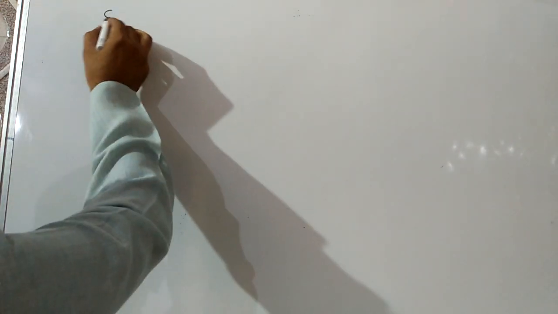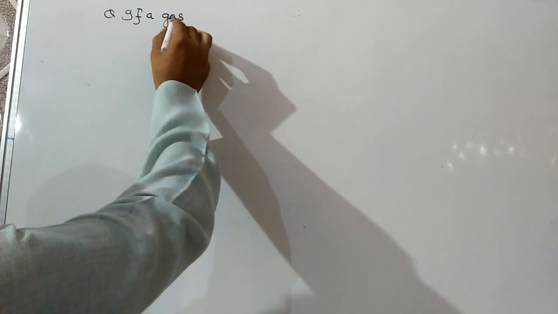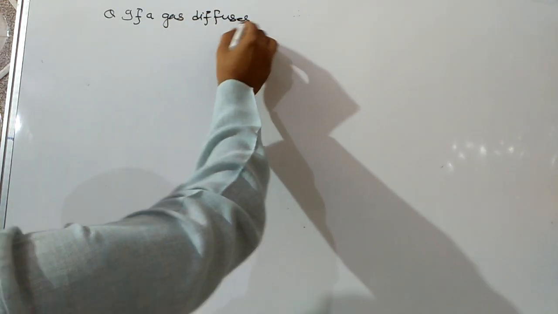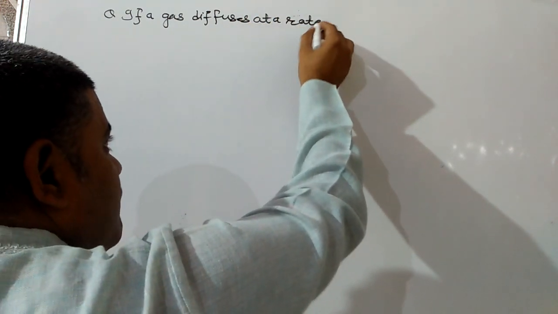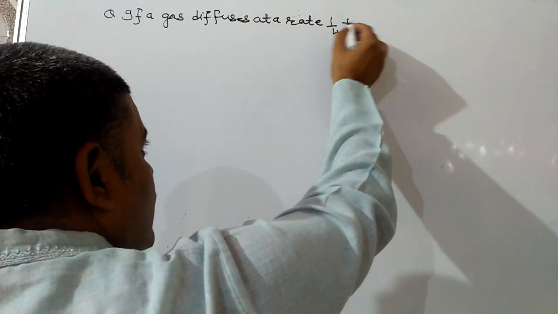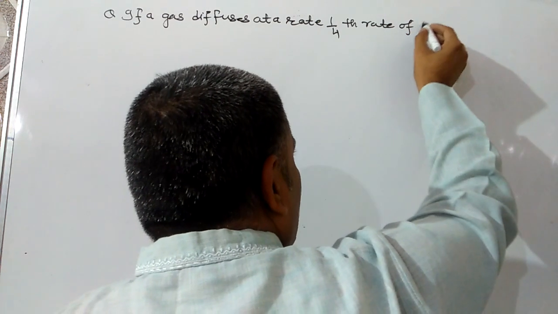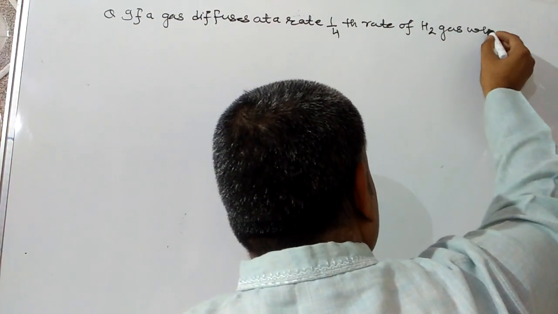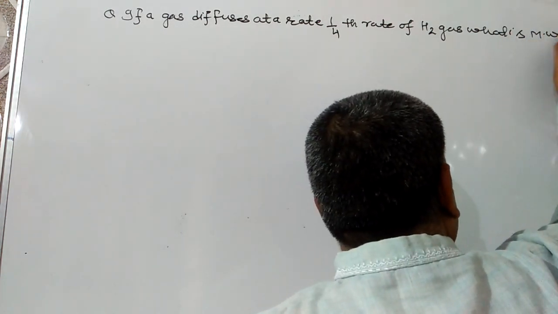First question: if a gas diffuses at 1/4 the rate of diffusion of hydrogen gas, what is the molecular weight of this gas?